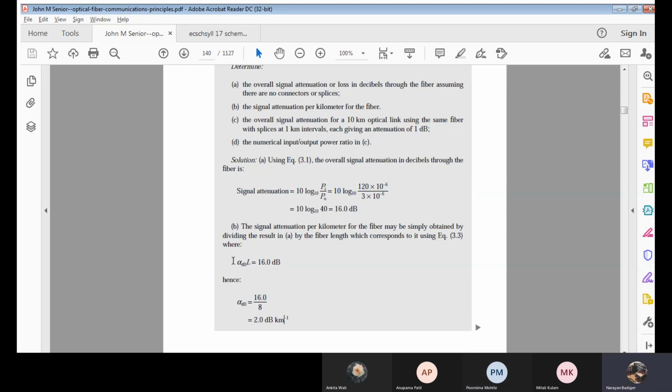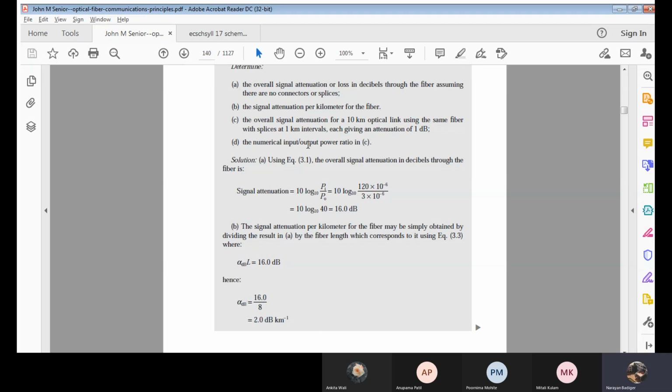Now we may wonder here about alpha dB by L. Mathematically it should be alpha dB by L only, per unit length. The same thing I am trying to do here. 16 by 8. Yeah, alpha dB by L, 16 divided by the length of the cable. I hope this is clear. Any doubt here? No, sir. Okay. So what is the signal attenuation per kilometer? It is 2 decibels per kilometer.